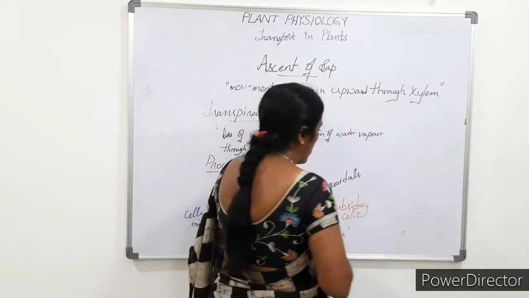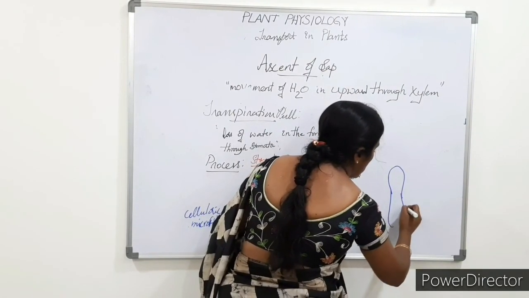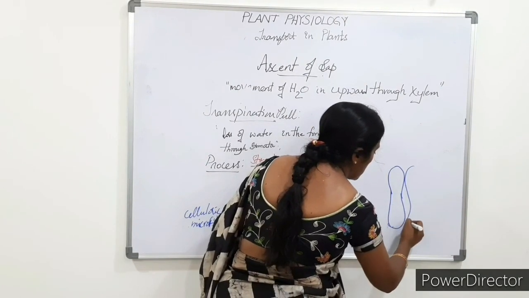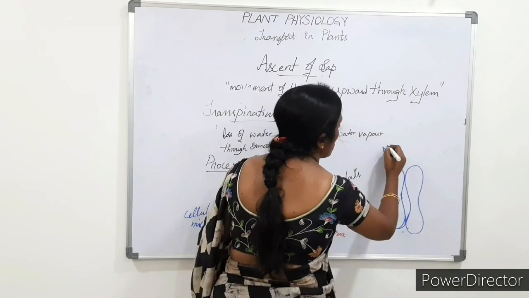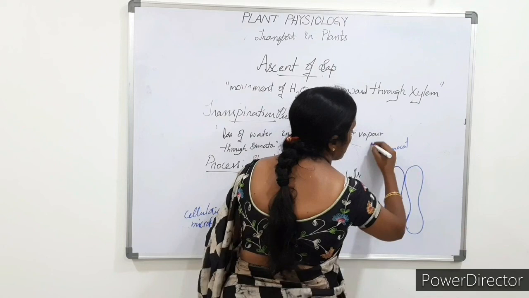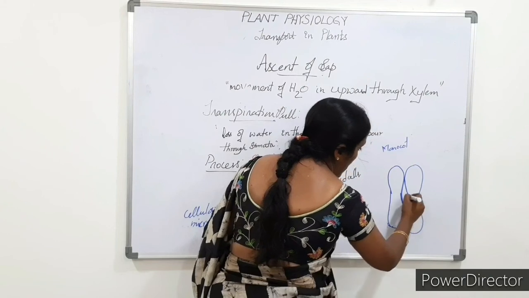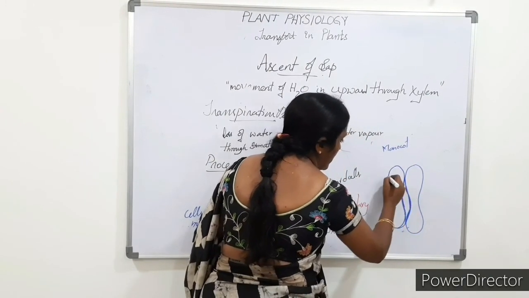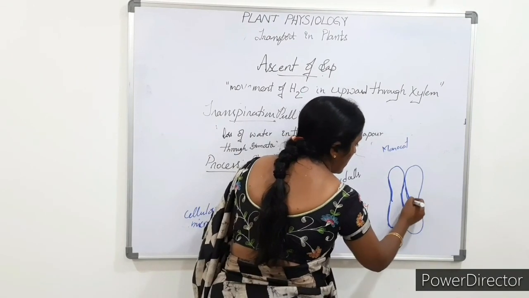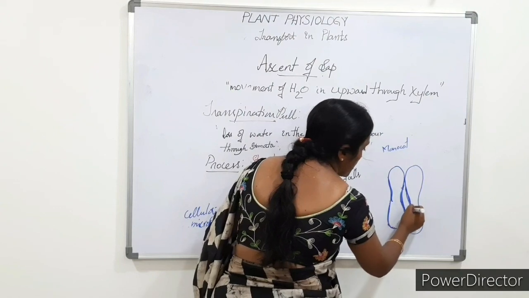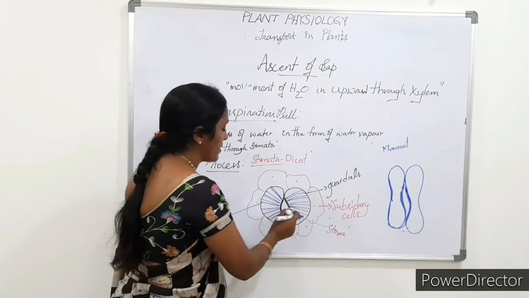Suppose we take the monocots. A small difference you have to remember is that the guard cells are dumbbell-shaped in monocot leaves. In monocots, the inner as well as outer layers are thick, but in dicots, only the inner layer is thick.